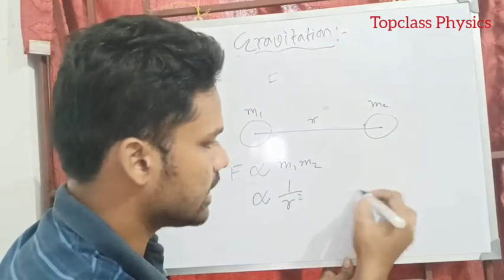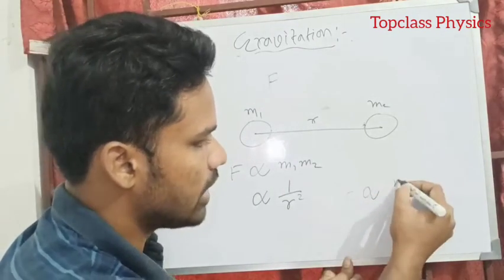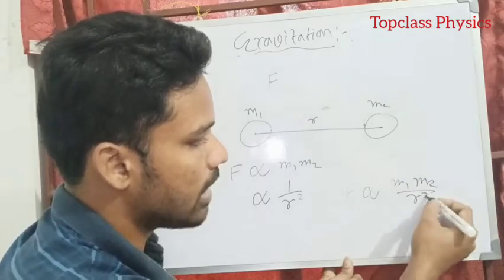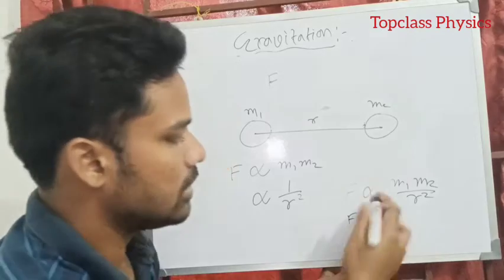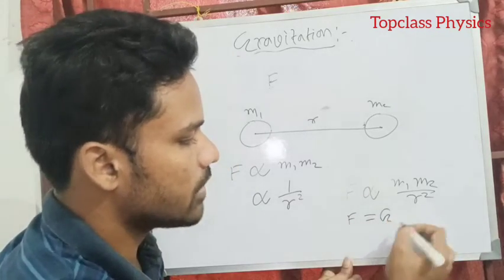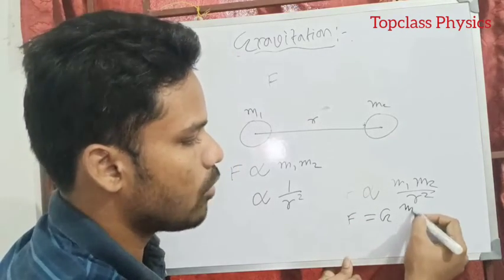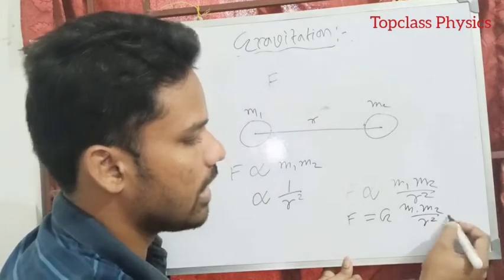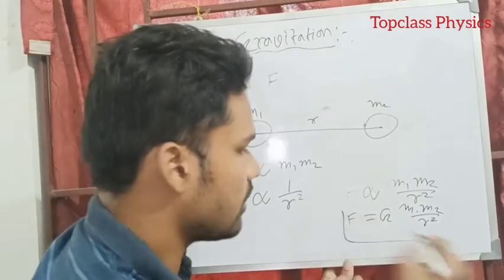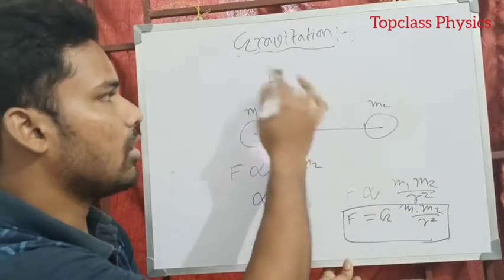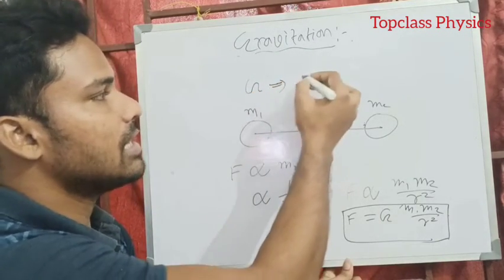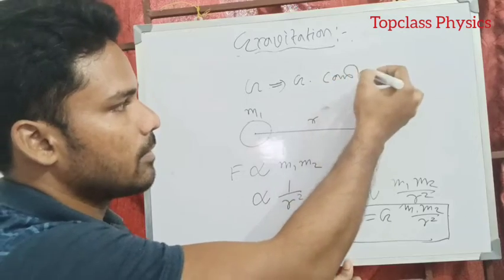If I combine it, F is proportional to M1 M2 divided by R square. If I change proportional into equal, then one constant comes in: F equals G m1 m2 divided by r square. So this is our universal gravitational force, and this G is called the universal gravitational constant.